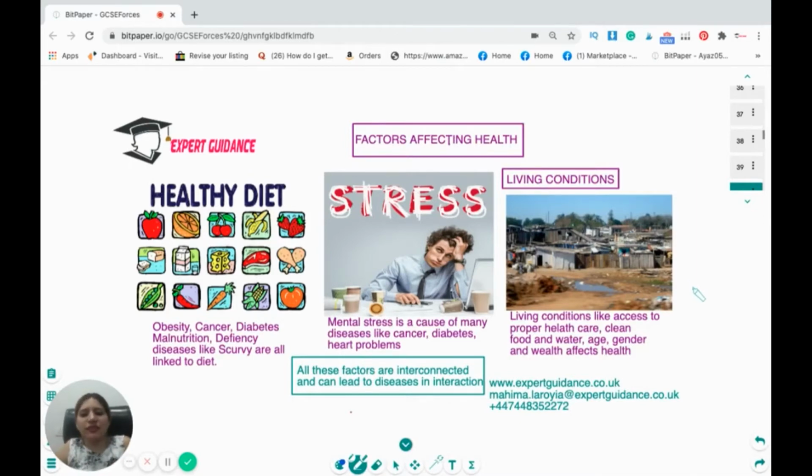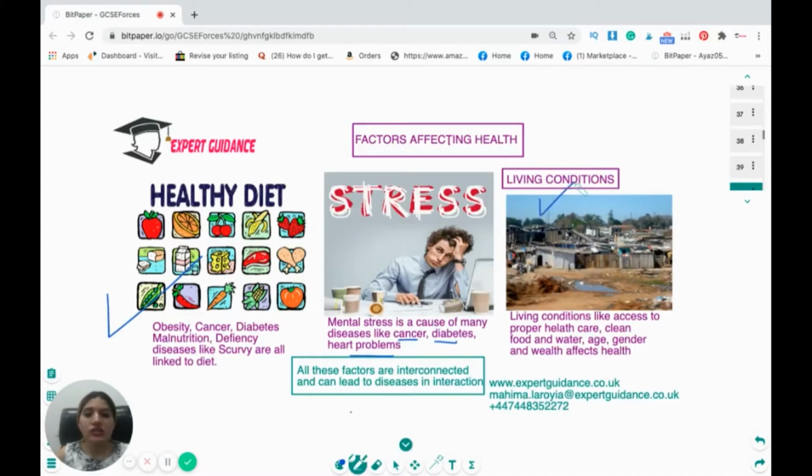Now, this is a very general concept: what are the factors affecting health? The first is the diet. If the person is not taking a proper diet, he's prone to obesity, cancer, diabetes, malnutrition, and deficiency diseases like scurvy and night blindness. They are linked to diet. Mental stress can cause diseases like cancer, diabetes, and heart problems.